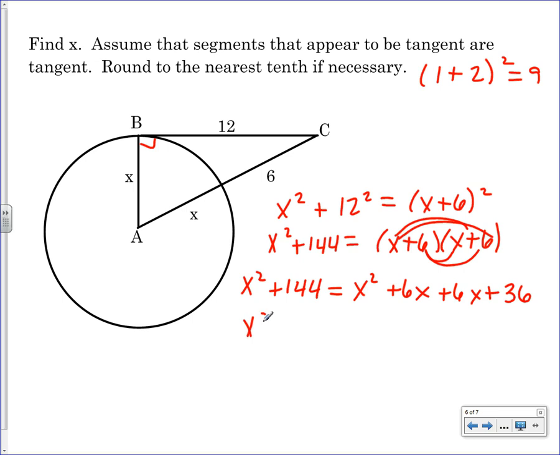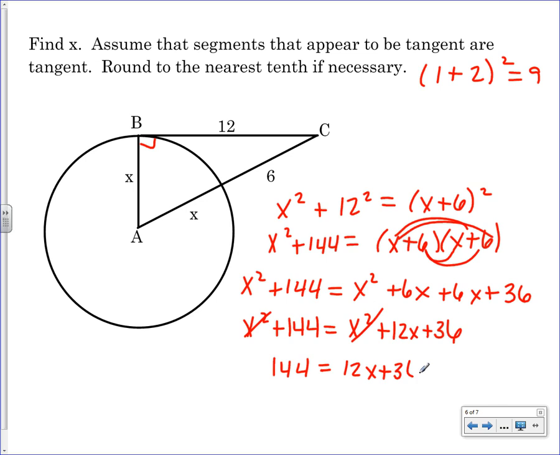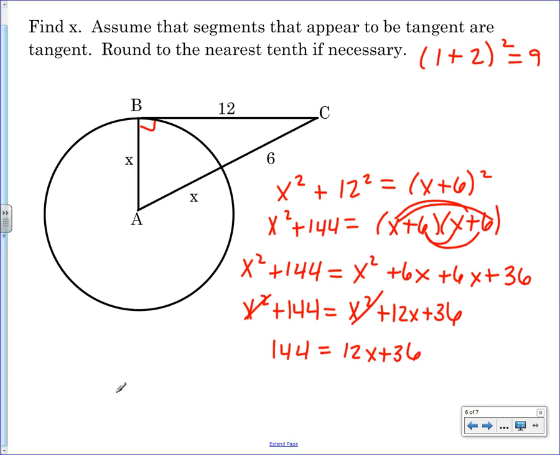All right. Combine like terms, I've got x squared plus 144 equals x squared plus 12x plus 36. I'm going to cancel the x squareds out. If I subtract it, it cancels out on both sides. So I'm left with 144 equals 12x plus 36. What do I do now? Subtract 36 and you get 108 equals 12x and x equals 9. Is that okay? Pretty easy. All right.